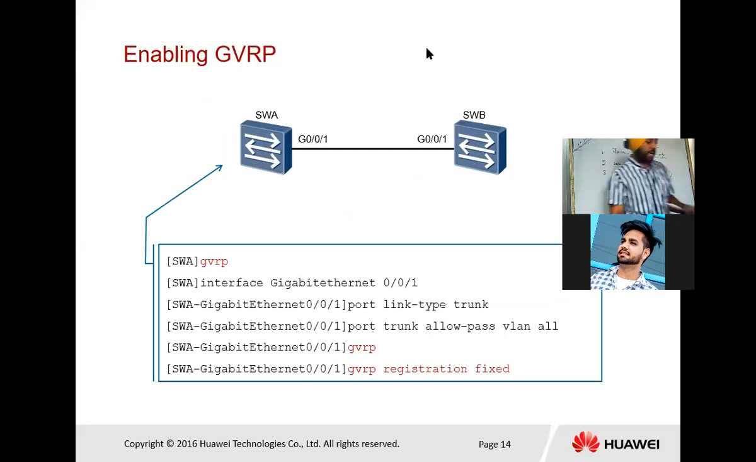First you will enable GVRP globally in system view. Then in interface view, port link-type trunk. Why trunk? Because we are talking about switch to switch. We cannot assign an access port there. If you assign fixed mode in GVRP, that means it only learns static VLAN and advertises static VLAN only.